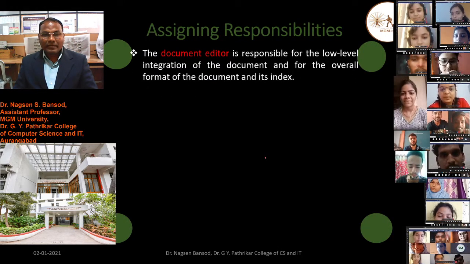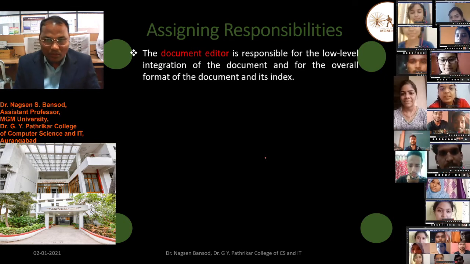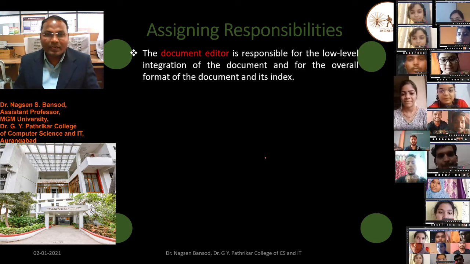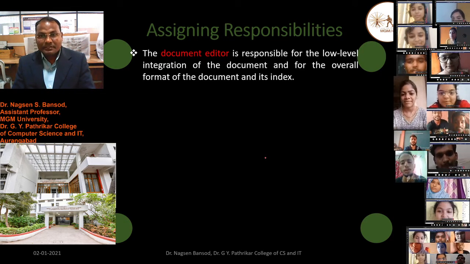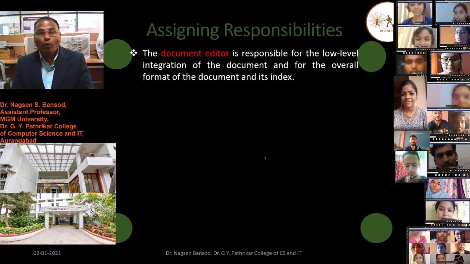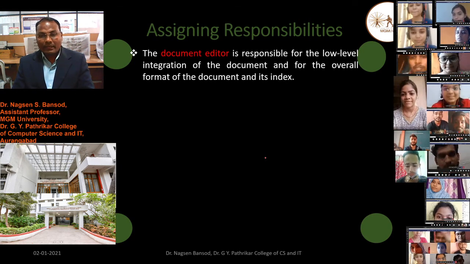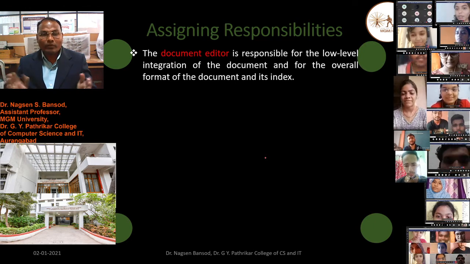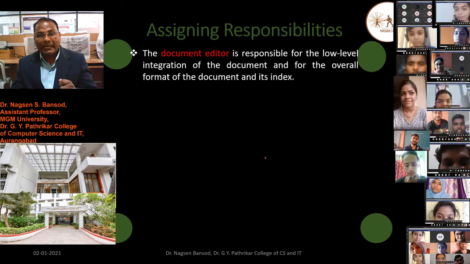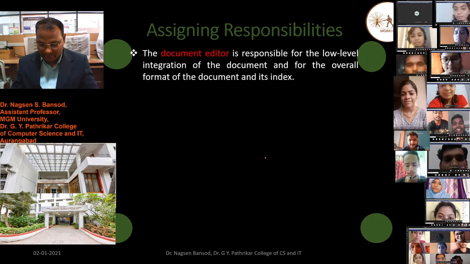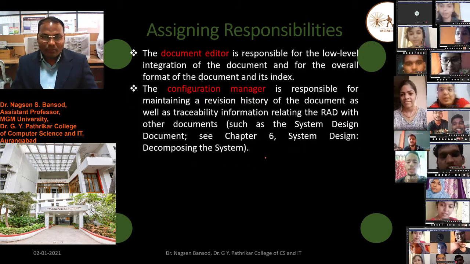And another type of responsibility is the document editor. He is responsible for low level integration of the document and for the overall format of the document and its index.